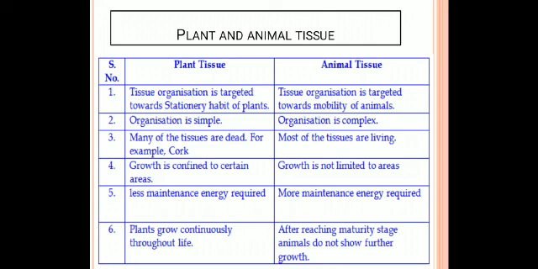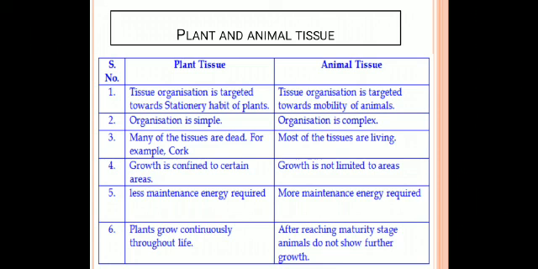The second characteristic is the pattern of growth. In plants, the growth is confined to certain areas. The growth is limited to certain regions. Some tissues grow throughout their lives and are localized in certain regions. So plant tissues are classified into permanent tissues and meristematic tissues based upon the pattern of growth. If you take animal cells, the growth is not limited to areas. They have more uniform growth, which stops at some point in life. There are dividing and non-dividing regions in animals.